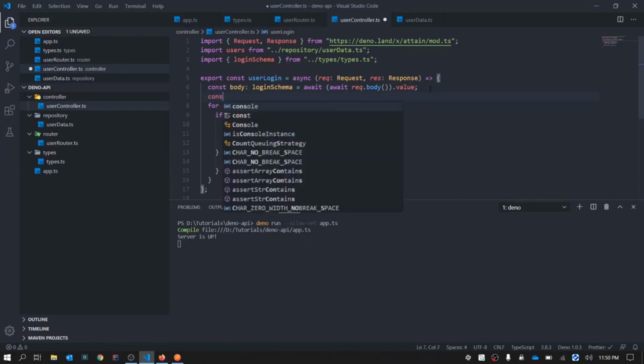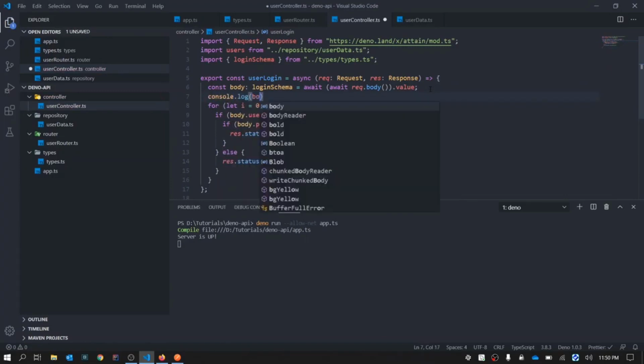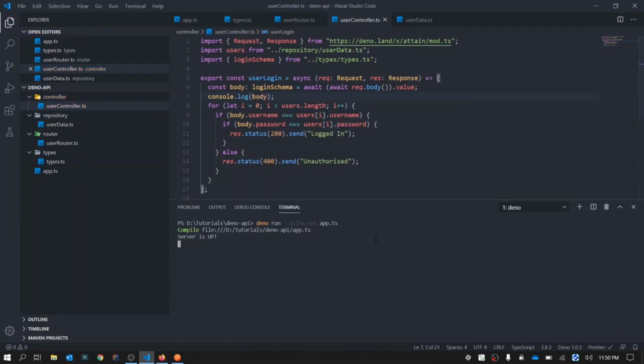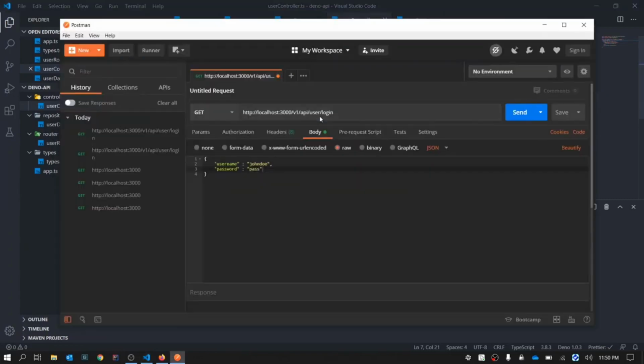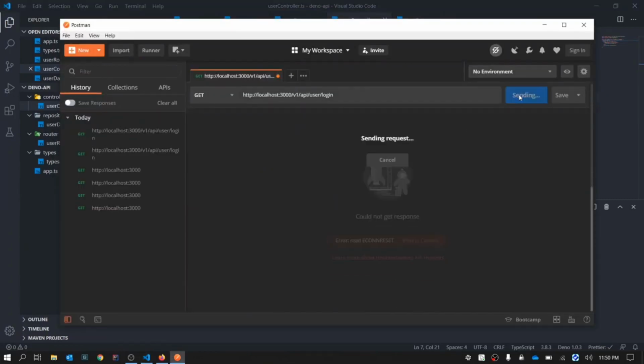We'll just console.log body. Okay, so yeah, I forgot we need to use denon. So to use denon, just type denon run --allow-net app.ts. So what this will allow is it will create a server and you do not have to close the server again and again to restart your server after changes. All you need to do is say control save and it will start for you. So if we send this, let's see.